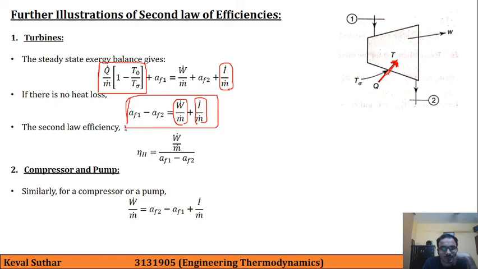And similarly we can write for a compressor or pump, the same equation, with the only difference that this is the work which is entering, this is the exergy difference that we are getting, plus the destruction of exergy in the form of irreversibility. So second law efficiency is written in a similar way, but with the difference that in the numerator we have the exergy difference or exergy change divided by the negative work, because it is input work.